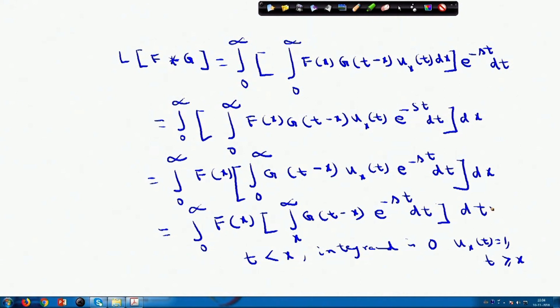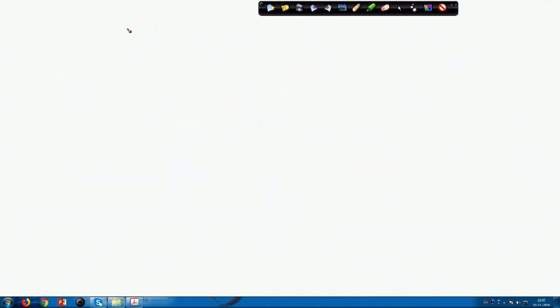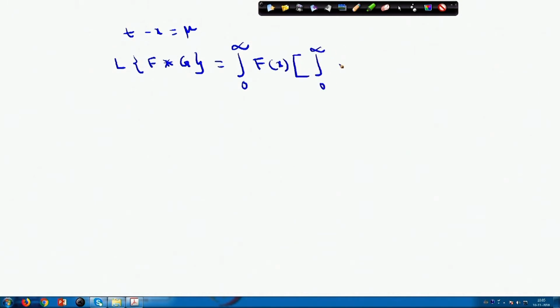So, for that reason, now I can break 0 to infinity into x to infinity over here. Now, on this particular integral, substitute t minus x equals mu. So, once I substitute t minus x equals mu, the Laplace transform of f star g equals the integral from 0 to infinity of f(x), times the integral from 0 to infinity of g(mu) into e power minus s into (x plus mu) d mu, into dx.